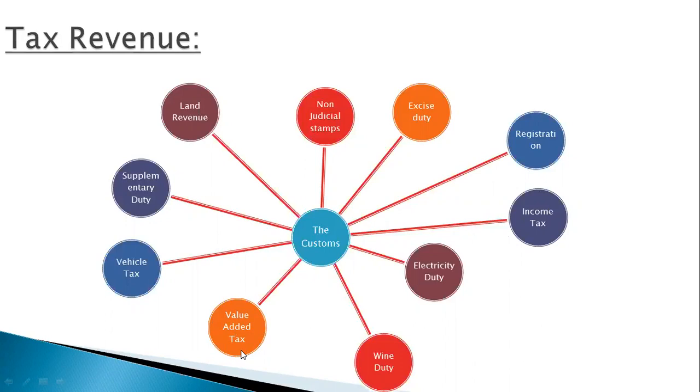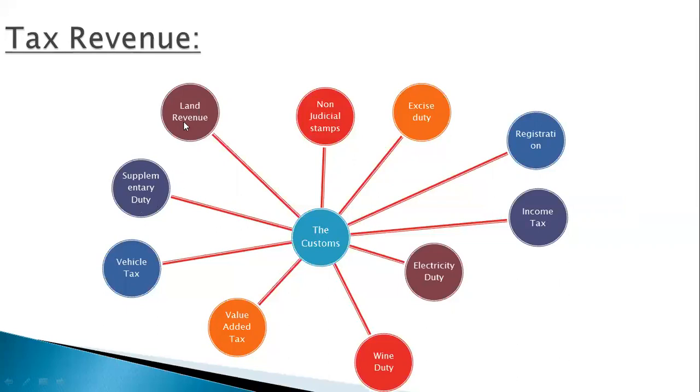Next, I'm going to discuss the supplementary duty. What is supplementary duty? The duty which is imposed on some goods in addition to the customs or excise duty or VAT is called the supplementary duty. This is one of the main sources of the government's income. So supplementary duty means the duty which is imposed on goods on top of the taxes already imposed, such as customs, excise duty and VAT.